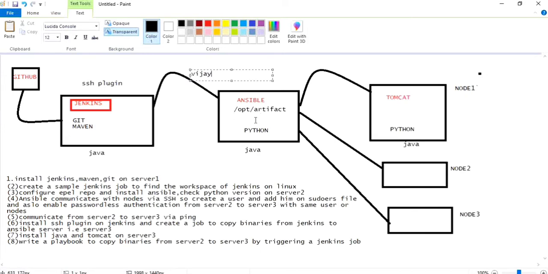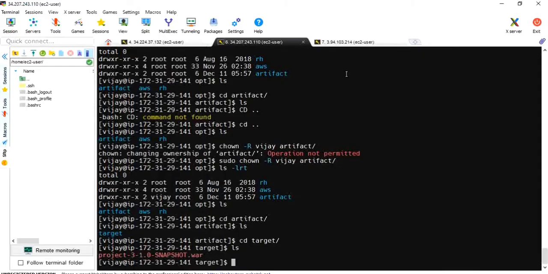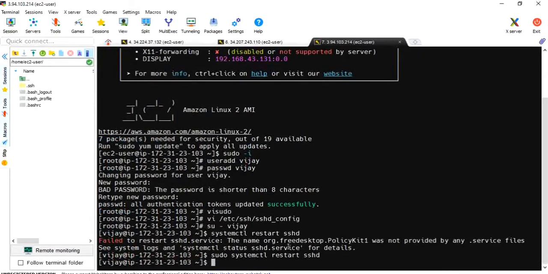Now the final task is that this generated artifact, the .war in the artifact folder, has to be copied to the Tomcat webapps folder on server 3. Now first of all, let me install Tomcat on server 3. For installation of Tomcat we need Java. Okay, this is my server 3.